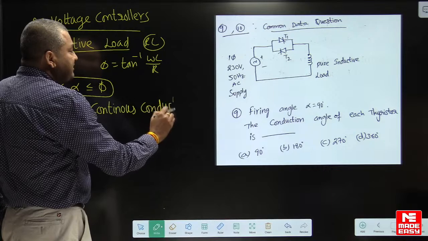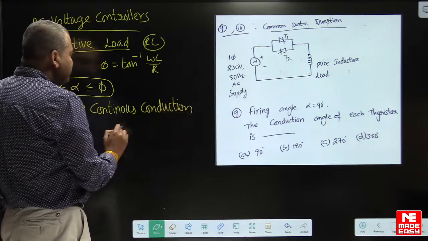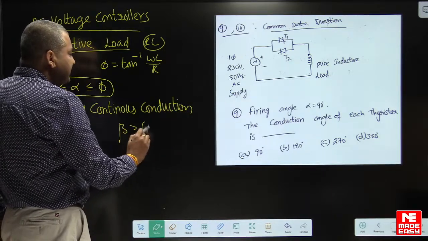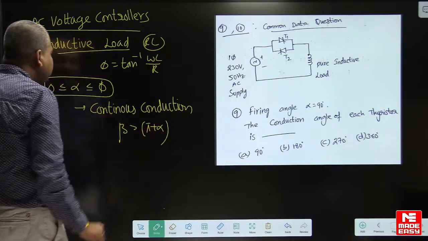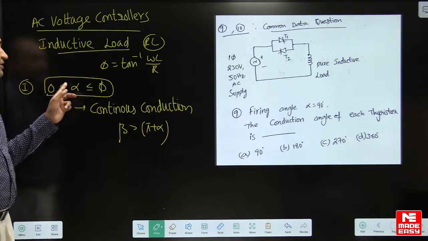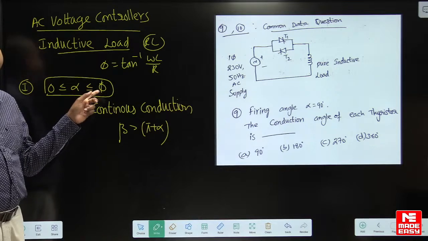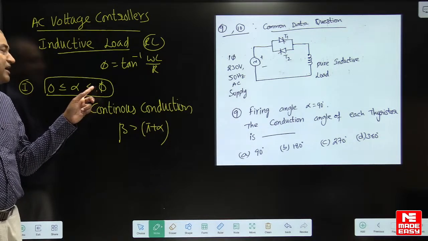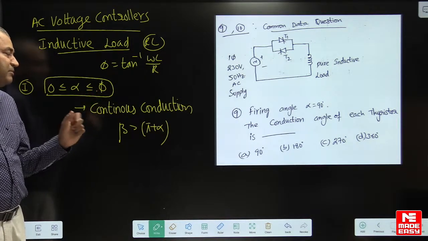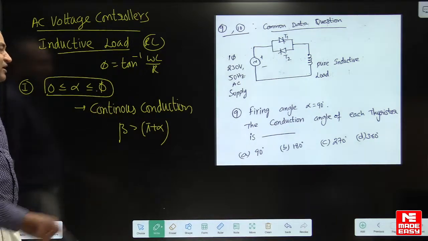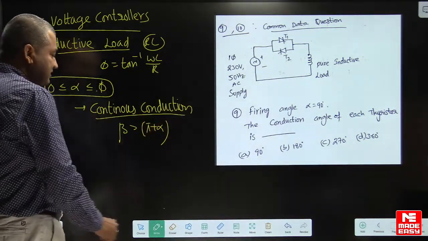Do you remember in the case of rectifiers, I used to say beta is greater than pi plus alpha. If firing angle is less than impedance angle, beta is greater than pi plus alpha, we get continuous conduction.